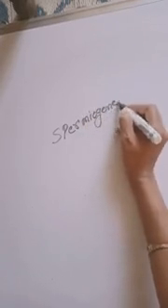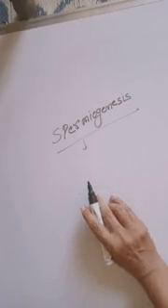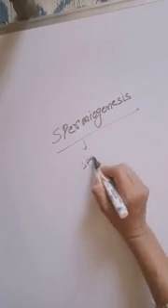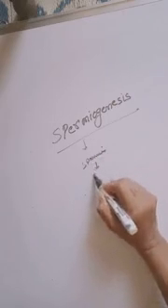Spermiogenesis, that is, differentiation of spermatids. Differentiation takes place in the spermatids and forms the sperm.